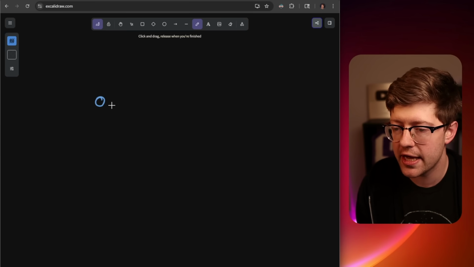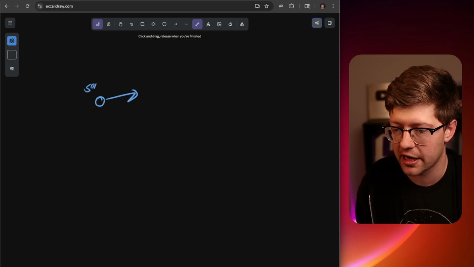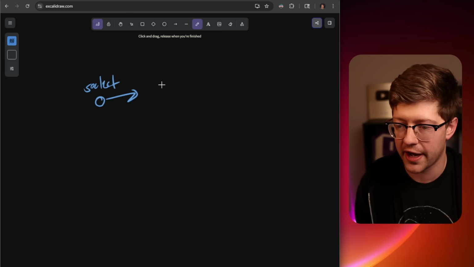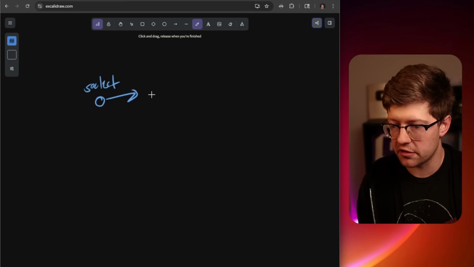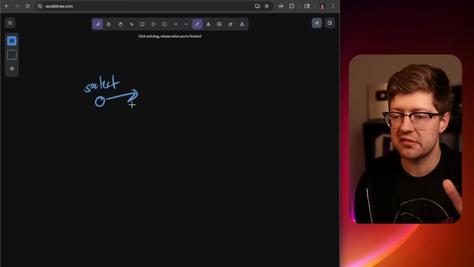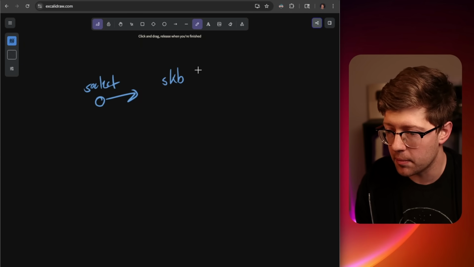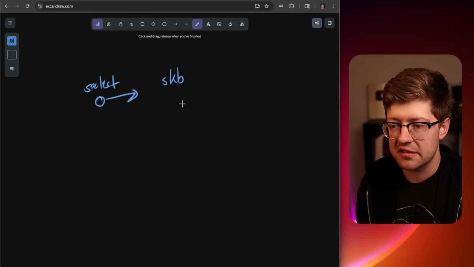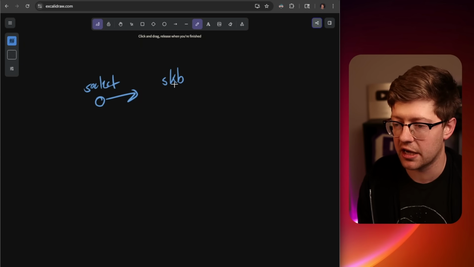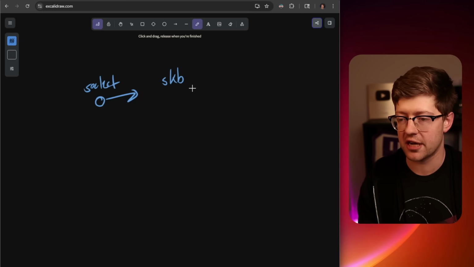So when you have a socket, right? This is literally just a socket. The socket itself is just a file. Inside of the kernel, there's a variety of other structures that represent the socket and the associated data, okay? When you receive data from a socket, that data lives inside of an SKB. The SKB is like a socket buffer, okay? It is the data that represents sockets.